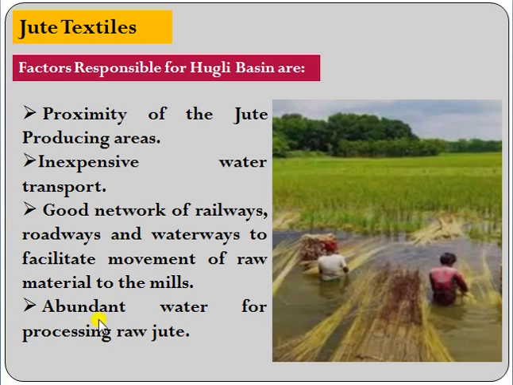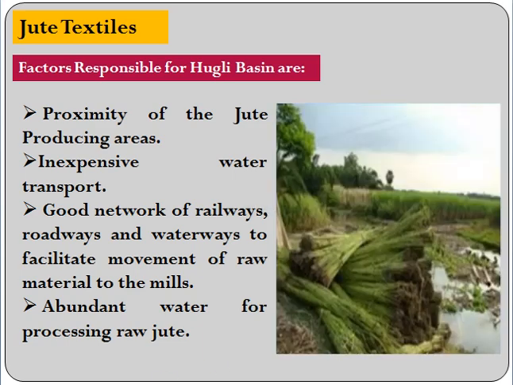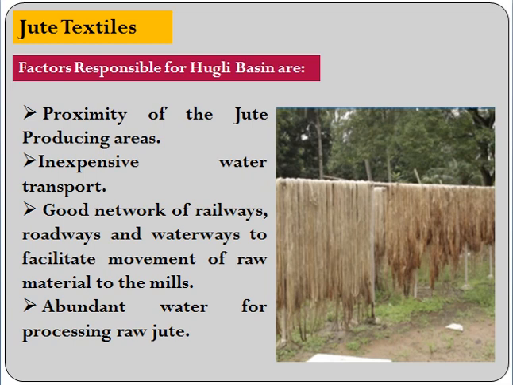Then there is abundant water available for processing of raw jute. Because jute, first of all, takes about 8 months to grow. It is tall, thin and stem like. So they cut it and they have to soak it in water so that the outer layer gets decomposed. Then that raw jute is to be cleaned in water and they have to dry it. So for all this processing work they require a lot of water and that is available in West Bengal.